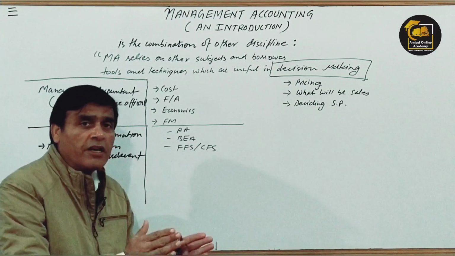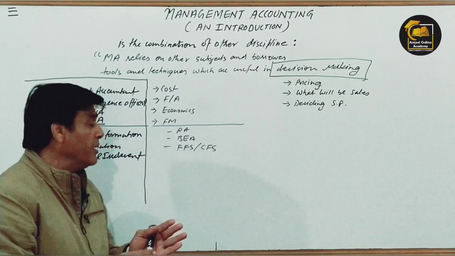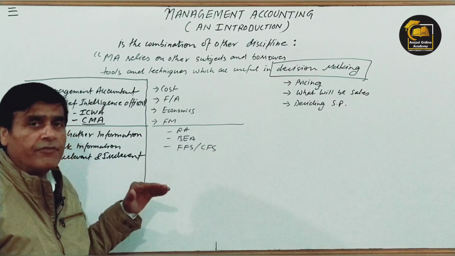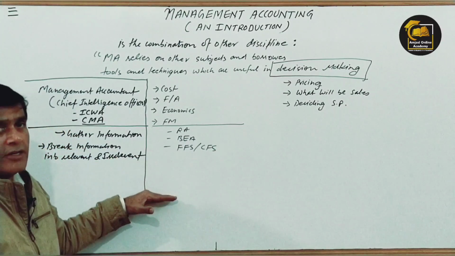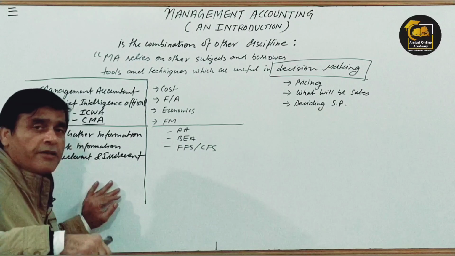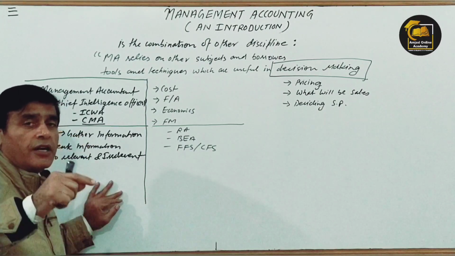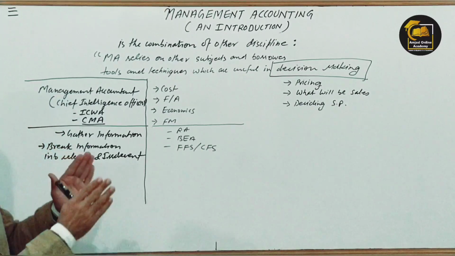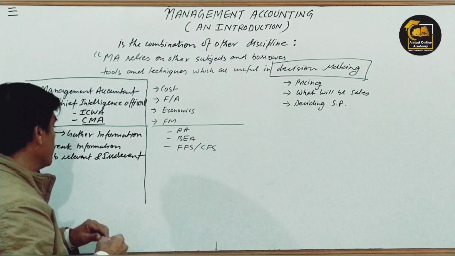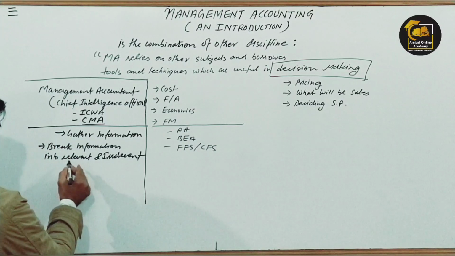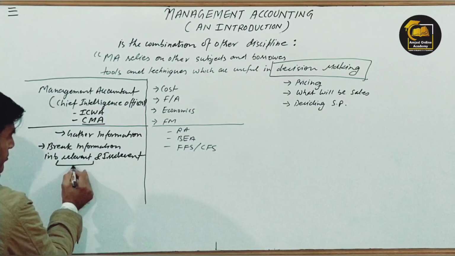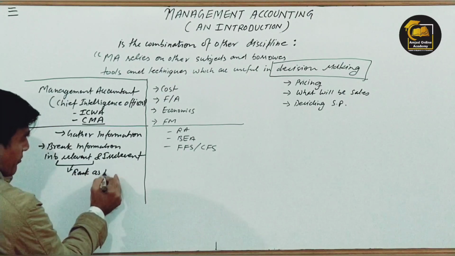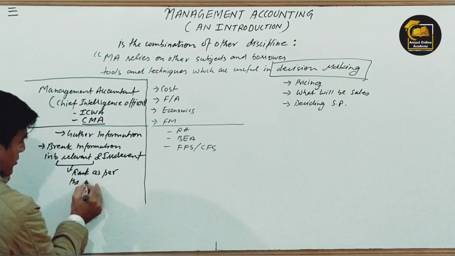So there will be other products of Tata which will be irrelevant for me. So what I have to do first is segregate what is relevant for me and what is irrelevant, right? When I'm the management accountant of a Tata car manufacturing company, then that is the relevant area. So first I have to segregate the relevant and irrelevant information. Then after that I have to decide the rank as per the significance.